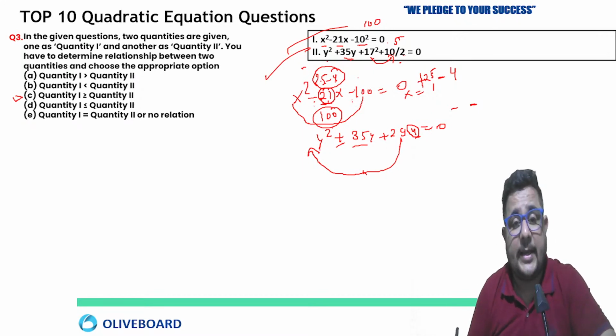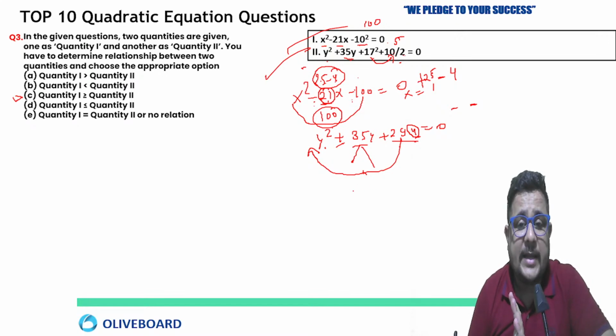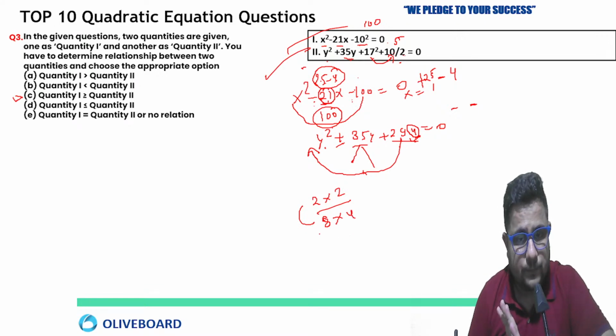Okay, let's check it. y square plus 35y plus 294. So 294, what are going to be the factors of that? What is the value by multiplying unit digit value, which will give you 4? So you will say 2 multiplied by 2 will give us 4. Remember that. 8 multiplied by 4 will give you 32. Okay, sorry, 8 multiplied by 8 will give you 64.